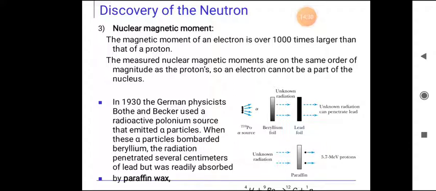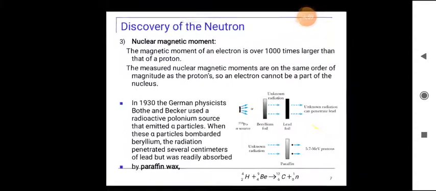Okay, so in 1930 the German physicists Bothe and Becker used a radioactive polonium source that emitted alpha particles. When these alpha particles bombarded beryllium, the radiation penetrated several centimeters of lead but was readily absorbed by paraffin wax.